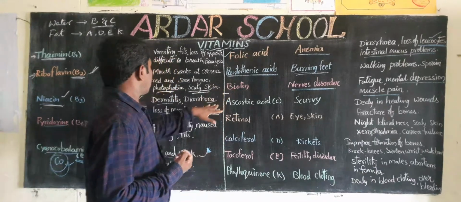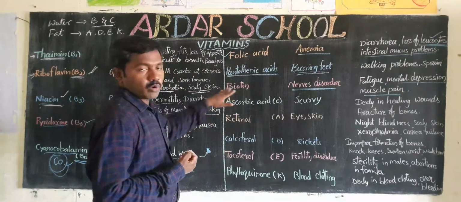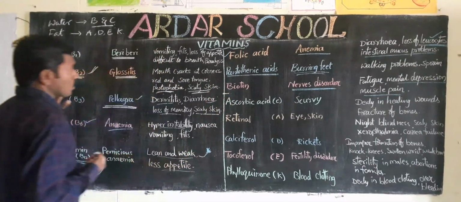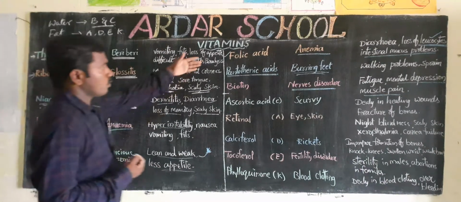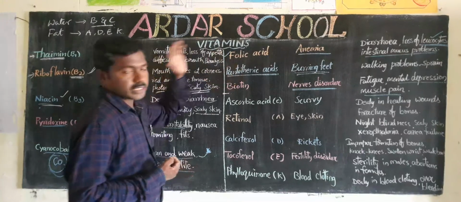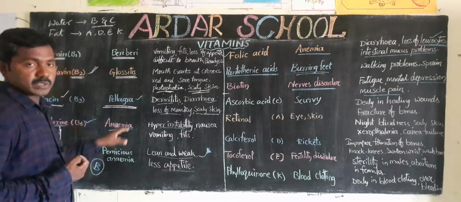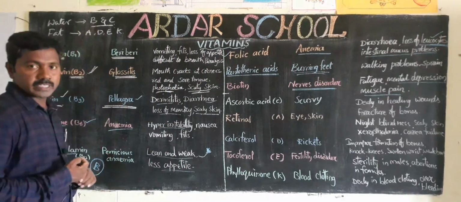So now we have discussed B complex vitamins. The B complex vitamins are B1, B2, B3, B6, B12, folic acid, pantothenic acid, biotin. All of those belong to the B group vitamins.